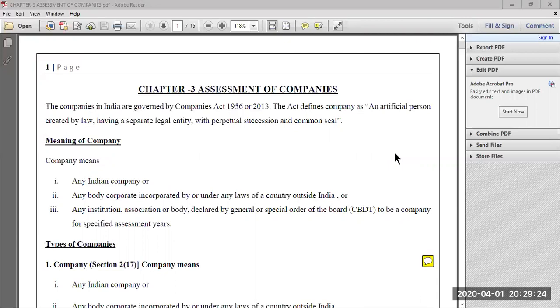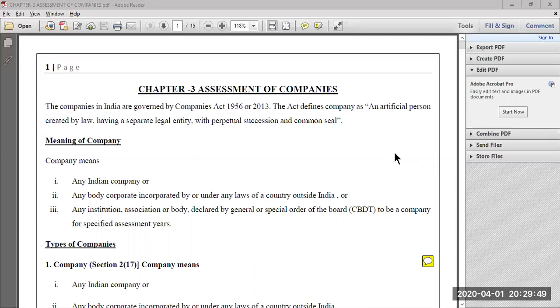Once you have total income on hand, you apply the prescribed rate of tax. That is, a flat rate of tax will be applied on total income and you compute the tax liability. So in simple words, assessment of a company is nothing but finding out the total income and computing the tax liability of the company.